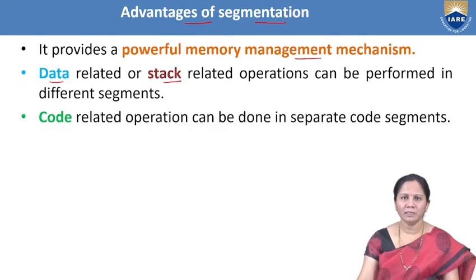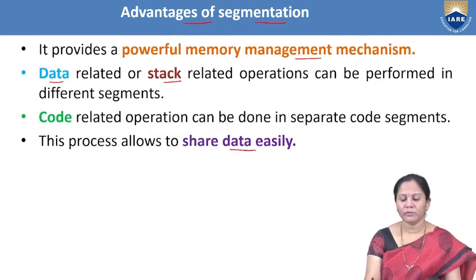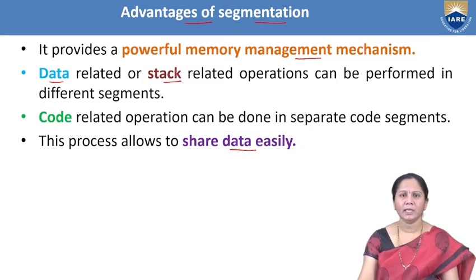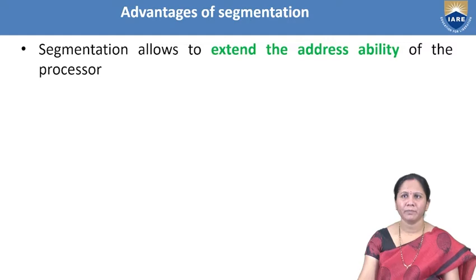Because of that reason, sharing of data is possible very easily. If you want any information related to data, directly you can go to the data segment and access it. No need to search in another segment. So data processing and sharing is very easy. Another advantage is that segmentation allows extending the addressability of a processor. Each segment size is 64 KB. If that 64 KB is not sufficient to store the segment information, we can have another segment also.